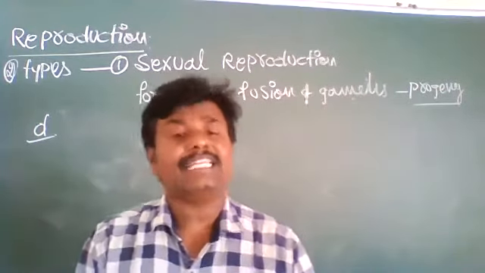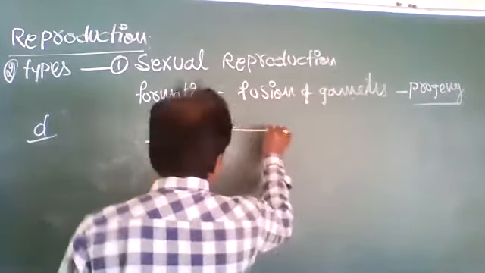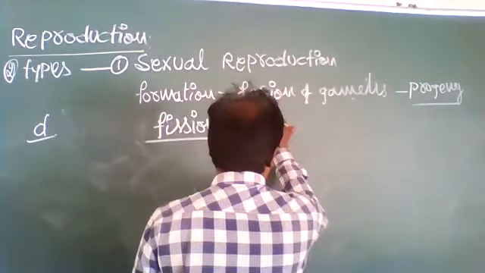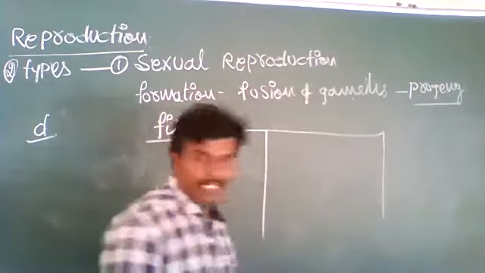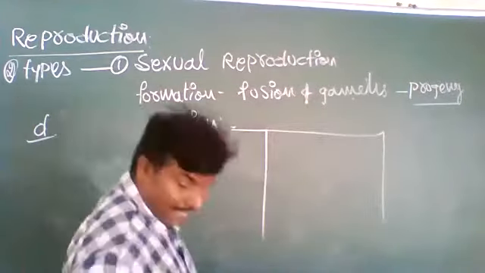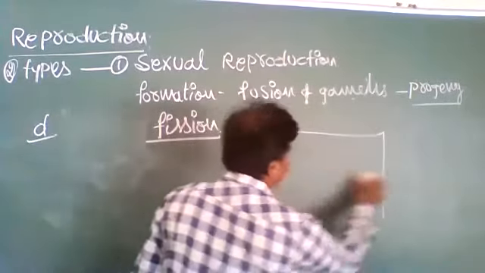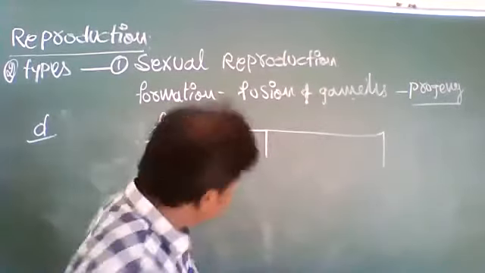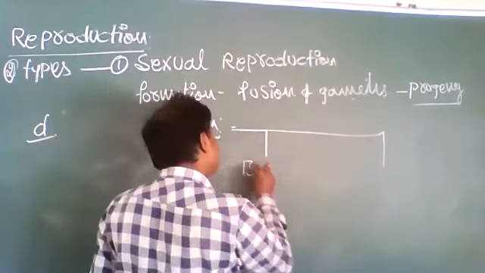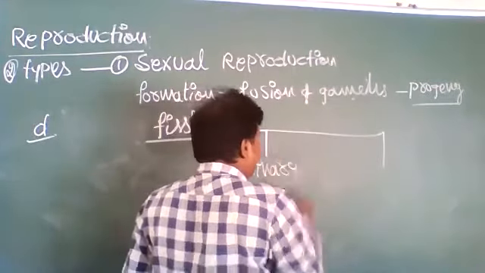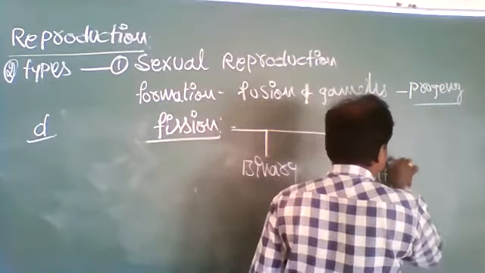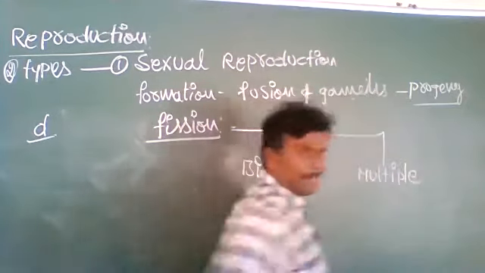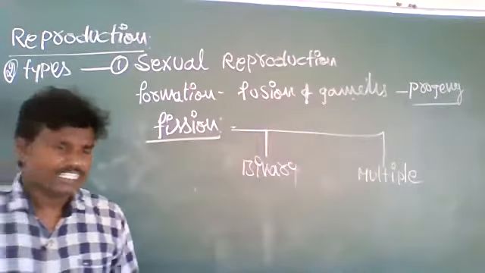That process is called fission. The fission could be of two types. One is binary fission, the other is multiple fission.